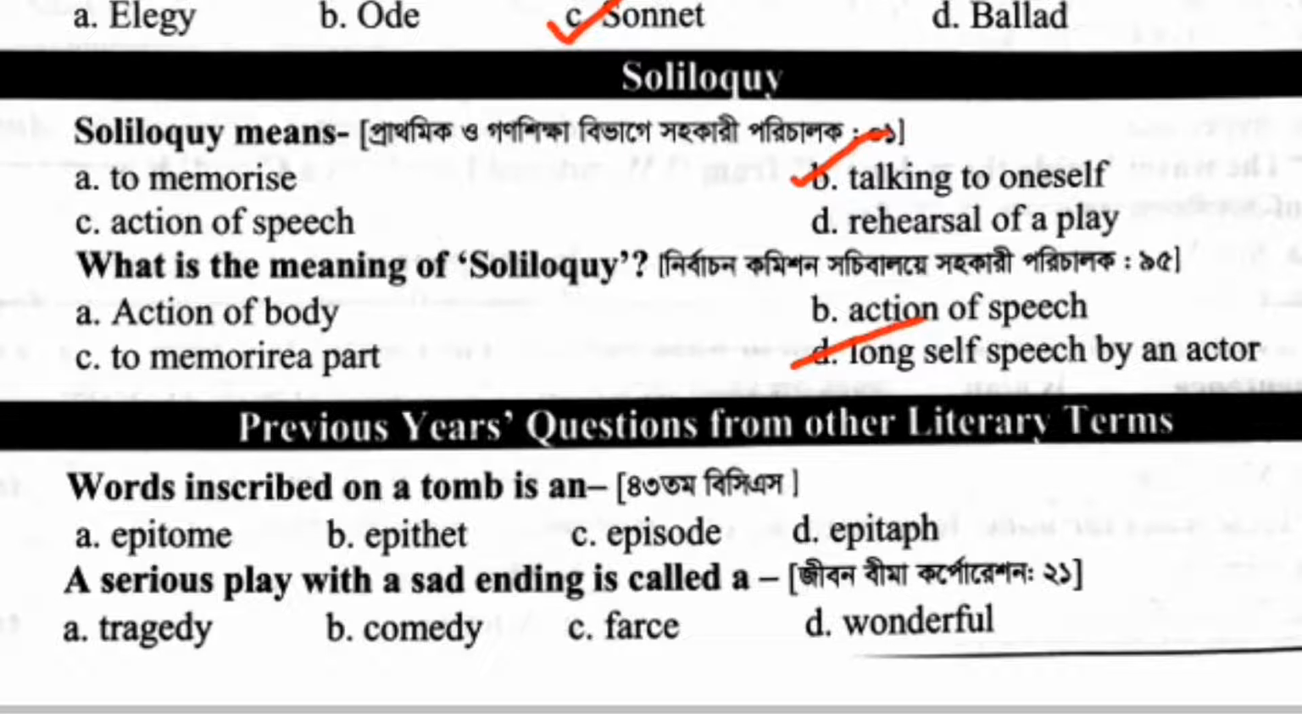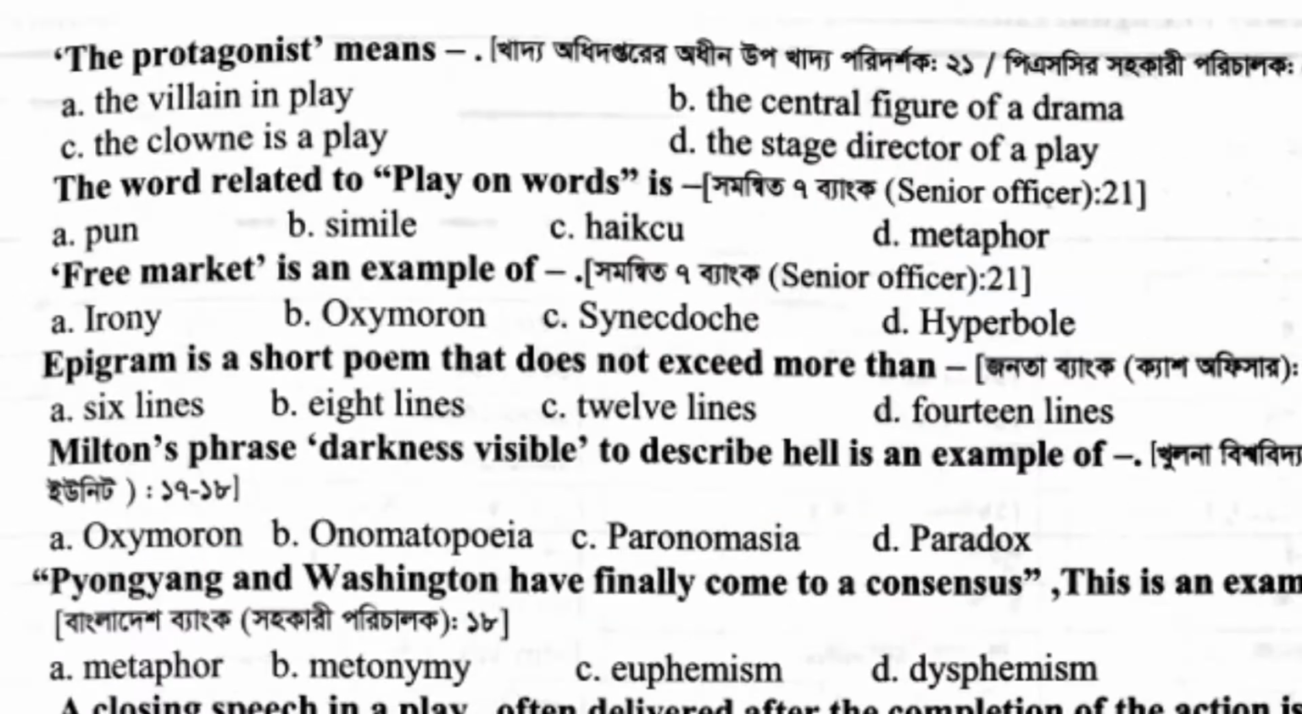Words inscribed on a tomb is an dash, is an epitaph. A serious play with a sad ending is called a dash, is called a tragedy. The protagonist means dash. The protagonist means the central figure of a drama. The word related to play on words is dash. Play on words is pun.